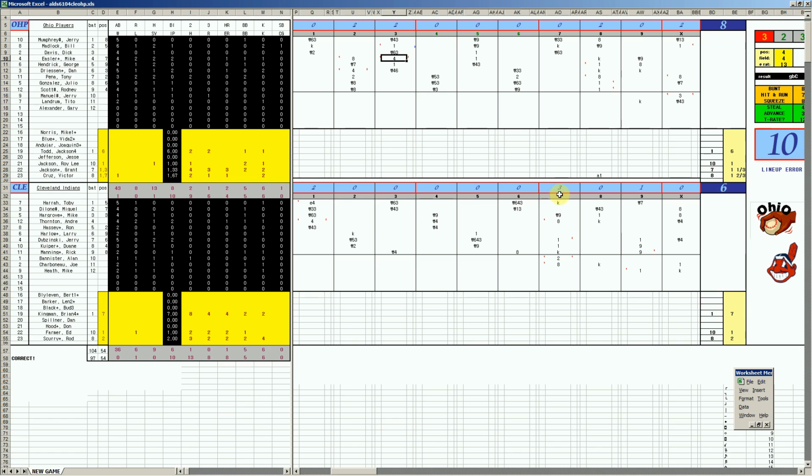3 runs in the 7th for Cleveland. They take a 5-4 lead. So they go to their lefty closer, Rod Scurry. Whoops. Single, walk, and they blow that lead. And the Ohio players have regained the lead 6-5. So they go to their closer, Victor Cruz. Yep. Another reliever bombing. 9th inning, single, walk, single, sac fly, game's tied.